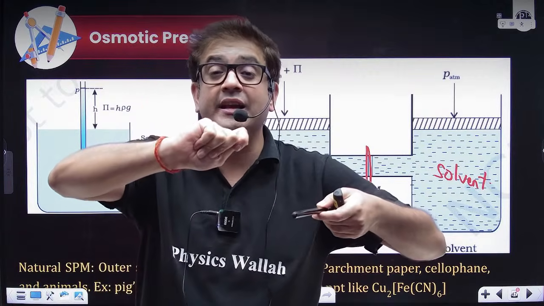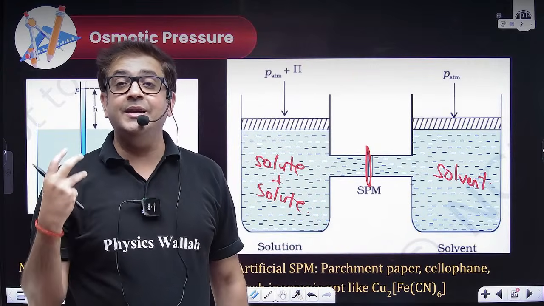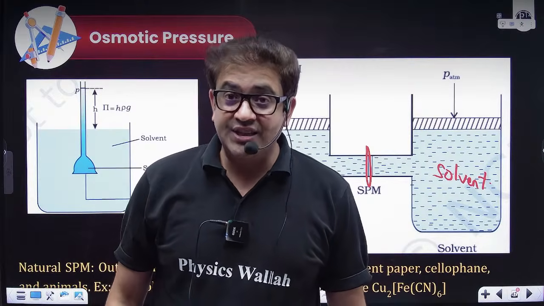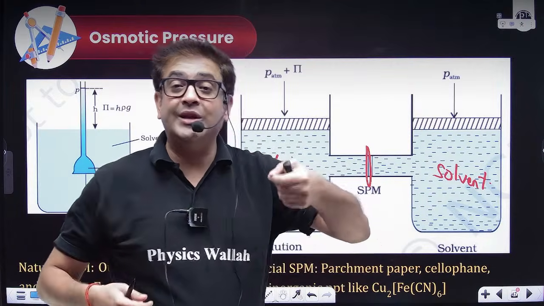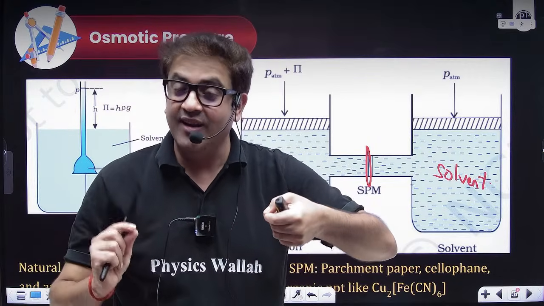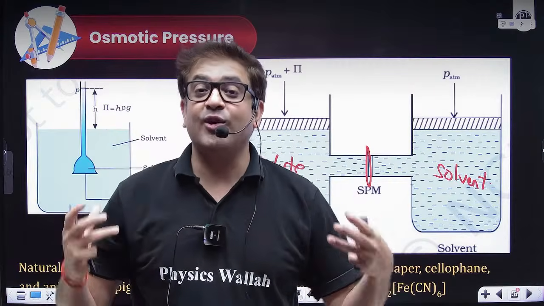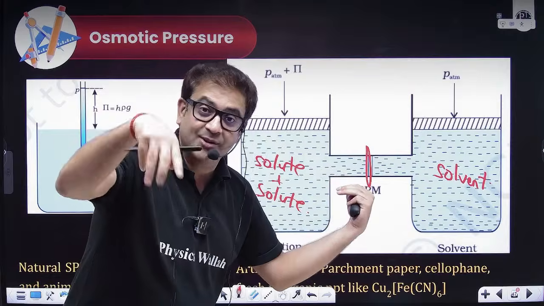You just pass it in a sieve, the channi. That sieve is technically termed as a semi-permeable membrane, and through that sieve only solvent can pass through because the pore size is very small. Solvent molecules are very small, but solid solute are bigger in size. Therefore, solute can't pass, but solvent can pass.